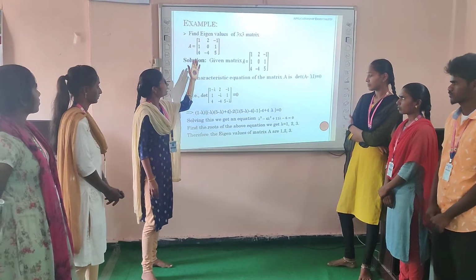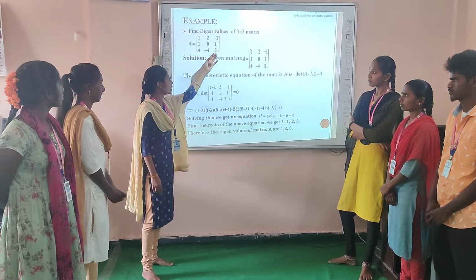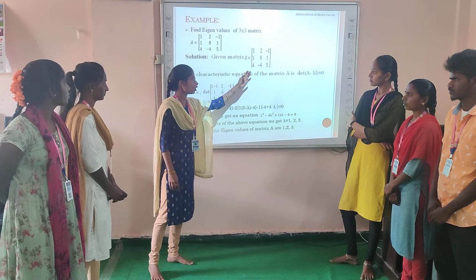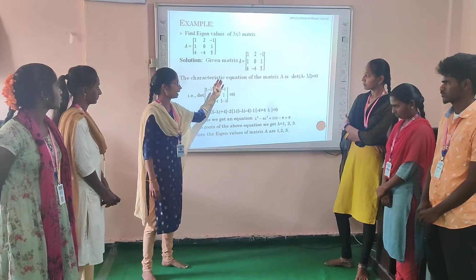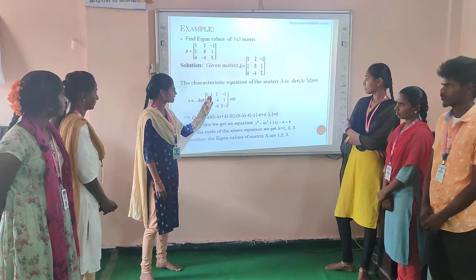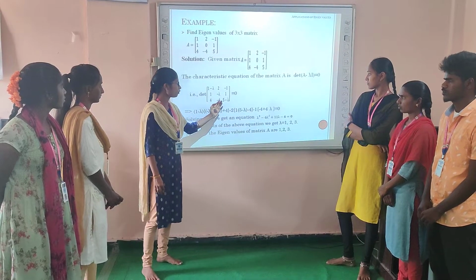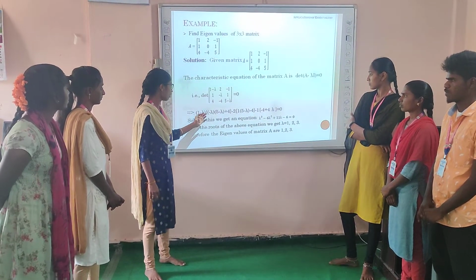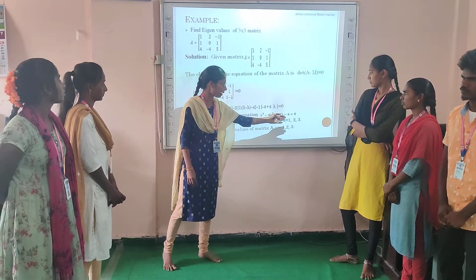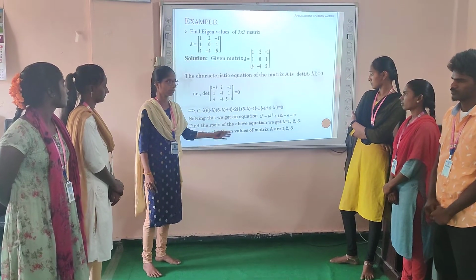For example, find the eigenvalues of the 3 by 3 matrix A equals [1, 2, minus 1; 1, 0, 1; 4, minus 4, 5]. The characteristic equation of matrix A is the determinant of A minus lambda I equals 0. That is, the determinant of [1 minus lambda, 2, minus 1; 1, minus lambda, 1; 4, minus 4, 5 minus lambda] equals 0. Expanding, we get lambda cubed minus 6 lambda squared plus 11 lambda minus 6 equals 0. The roots, which are the eigenvalues, are 1, 2, 3.